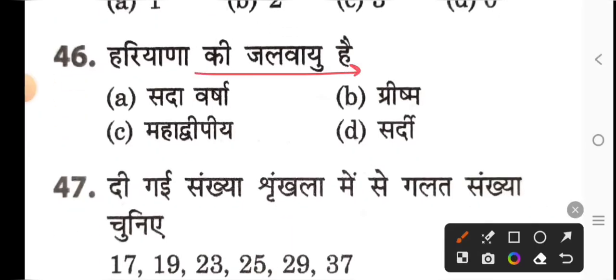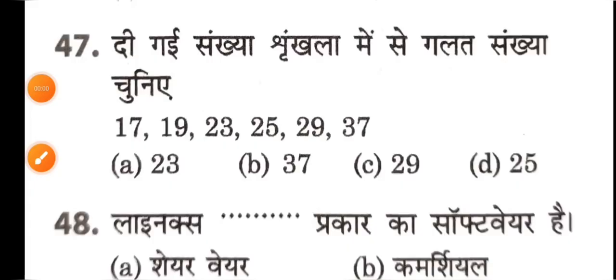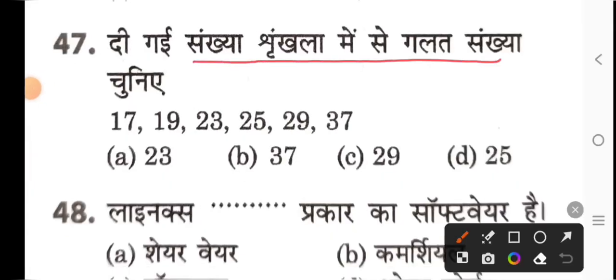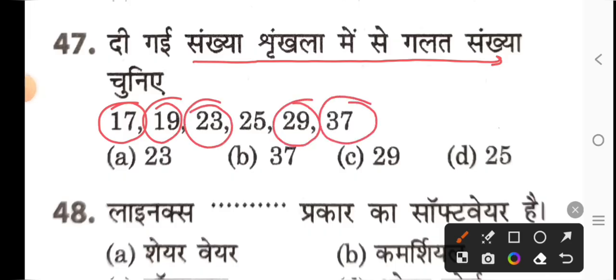Next is hydrogen. The number of neutrons in the nucleus of a hydrogen atom is 0. How is the climate of Haryana? It has a continental climate. Next, choose the wrong number in the given number series. See, 17 prime number, 19 prime number, 23 prime number, 29 prime number, 37 prime number. Prime numbers are those which are divisible only by themselves and one, but 25 is not a prime number. So your answer will be 25.